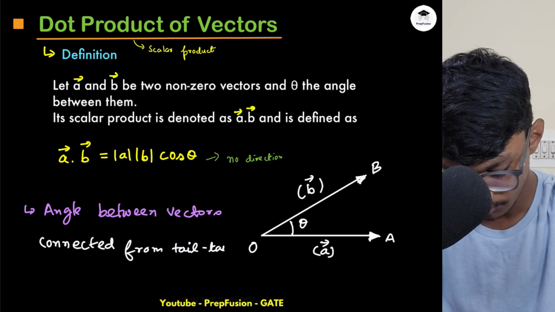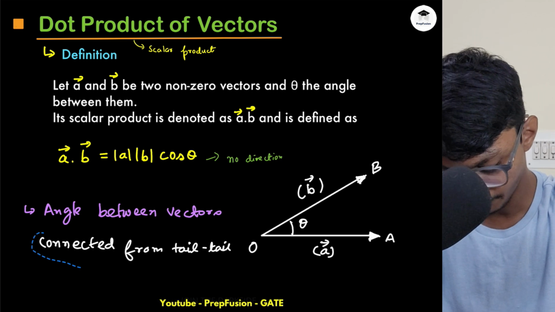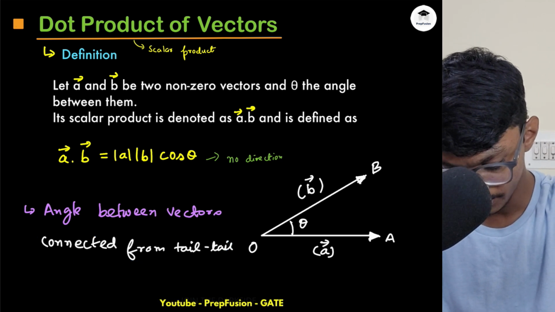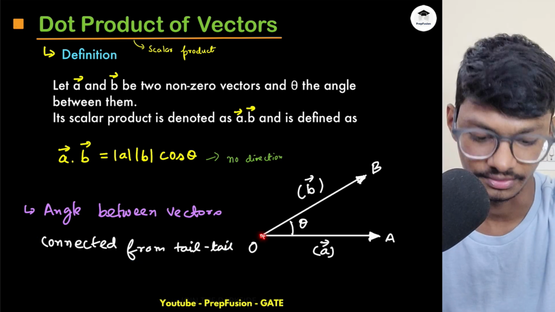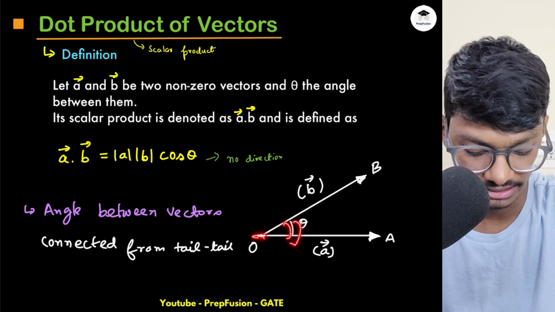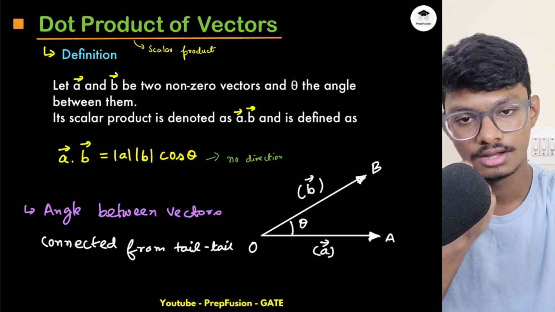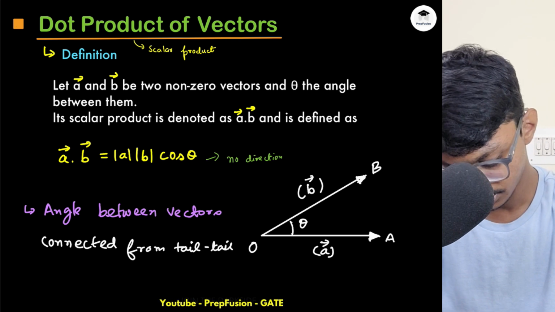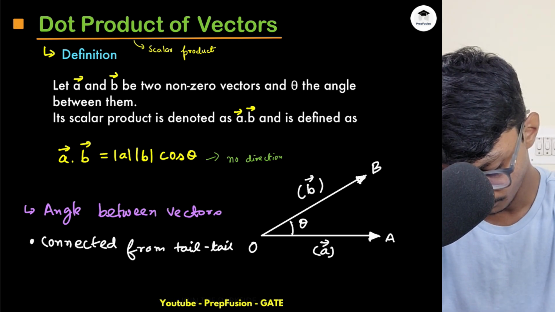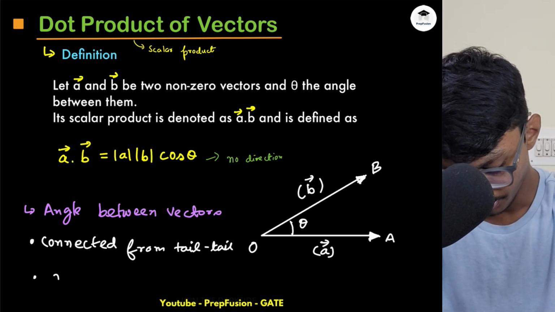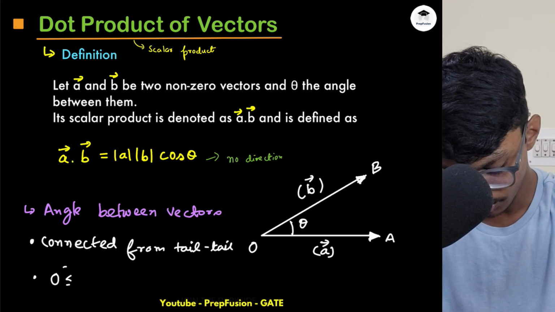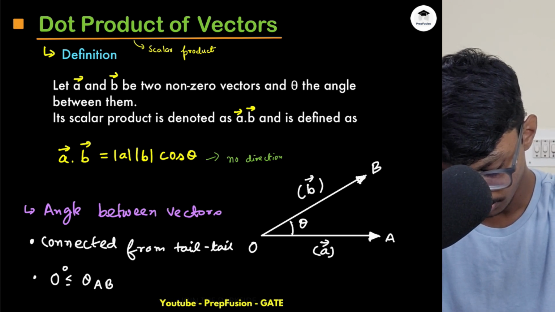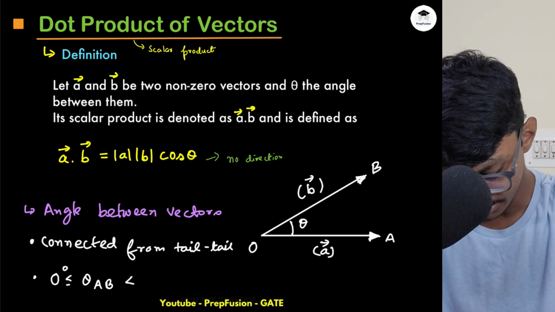Whenever you compute the angle between any two vectors, you find the angle between their tails, connect them tail to tail and then compute the angle. One thing you will observe: your angle theta AB will be in the range from 0 degrees to 180 degrees. Why is this the case?